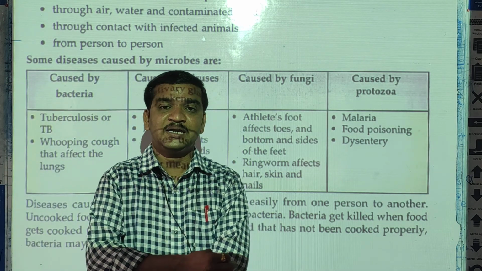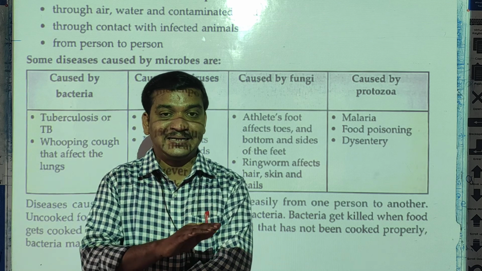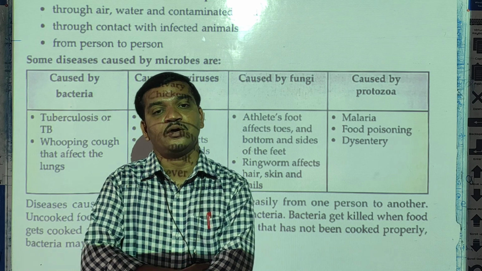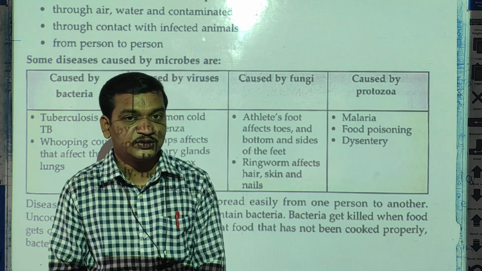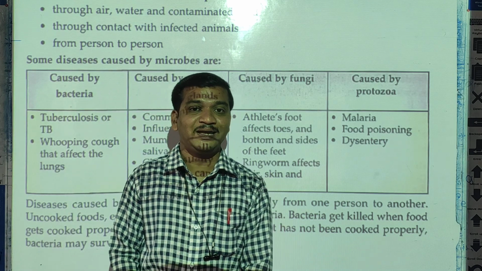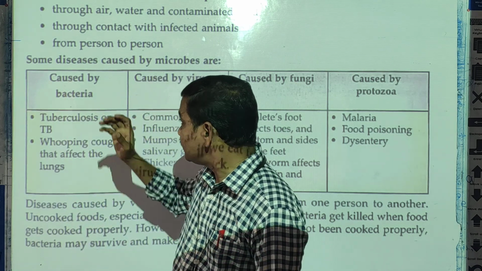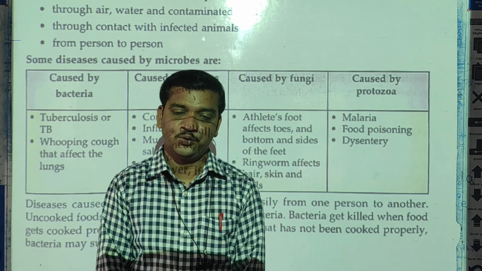If you eat uncooked food, the bacteria remain as they are in that food, and you may suffer from disease. I hope you understood today about the microorganisms, and some microorganisms which cause disease, meaning harmful microorganisms.